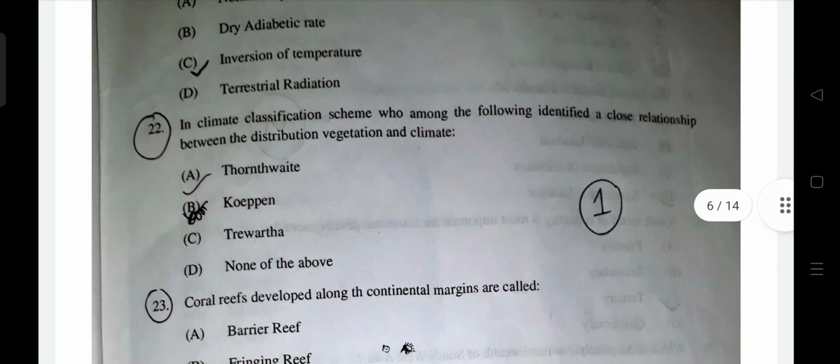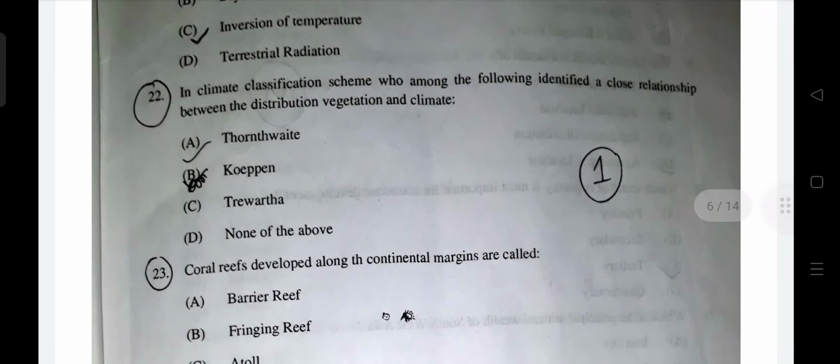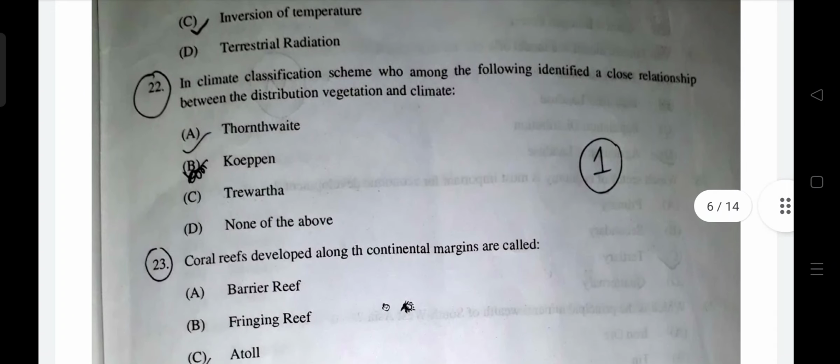In climatic classification, who of the following identified a close relationship between distribution of vegetation and climate? First of all, we know Koppen gave this, based on Candolle. Candolle was a plant physiologist who gave five vegetation zones. On the basis of it, Koppen linked natural vegetation to climate, and said that on the basis of vegetation, we can characterize climate. This was given by Koppen, which was followed by Thornthwaite and Trewartha. This is given in Savindra Singh's biogeography section. So B will be correct.